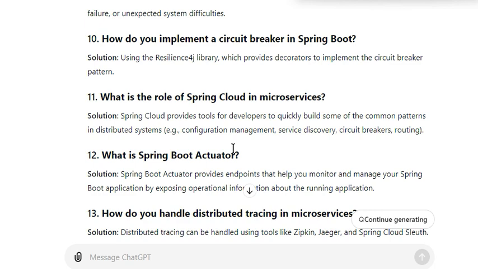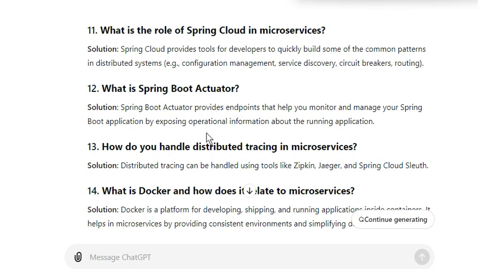These are the common patterns that Spring Cloud provides, which make things easy for developers. What is Spring Boot Actuator? We know this. Spring Boot Actuator provides endpoints that help you monitor and manage your Spring Boot application by exposing operational information about the running application.